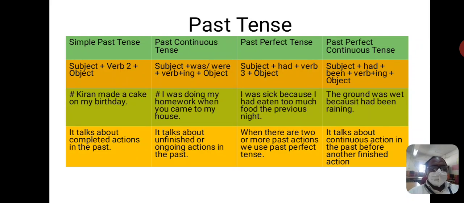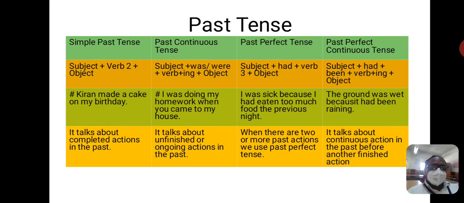Friends, second type is past tense. In it, simple past talks about completed actions in the past. For example, Kiran made a cake on my birthday. It is a completed action in the past. Structure for this kind is subject plus V2 form of the verb plus object.